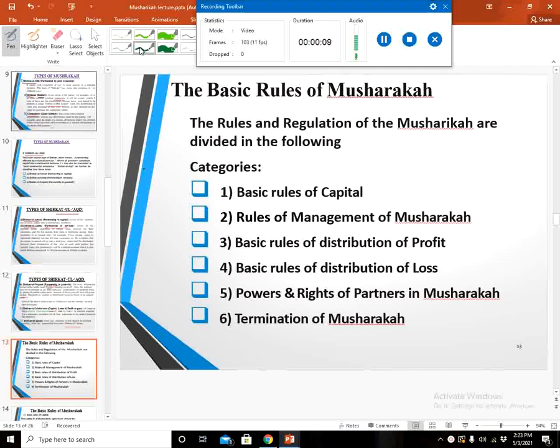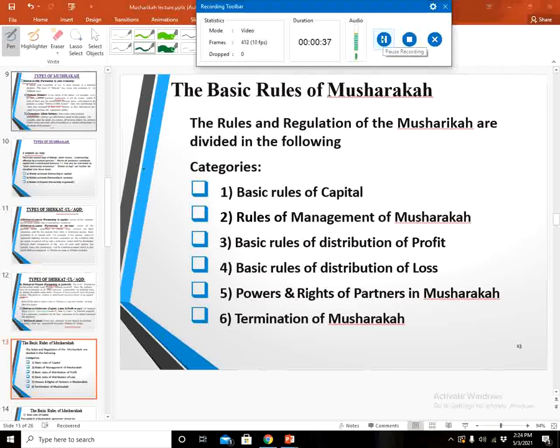In the previous class, in the Musharaka part 1, we studied what is Musharaka, how Musharaka is established, what are the articles of the Musharaka, and what are the various types of the Musharaka. We studied two types of the Musharaka, and then we studied the subtypes of these types. In today's lecture we have to study the basic rules of the Musharaka.